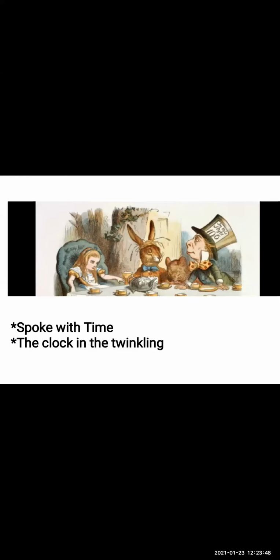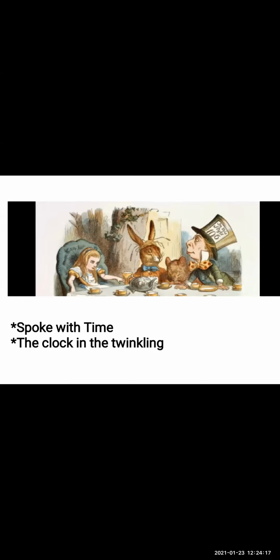Alice very curiously replied, but I know I have to give time when I learn music. I know how to spend my time when I learn music. But the Hatter is talking about whether you have spoken with time, and Alice is saying, I know how to spend my time when I learn music.